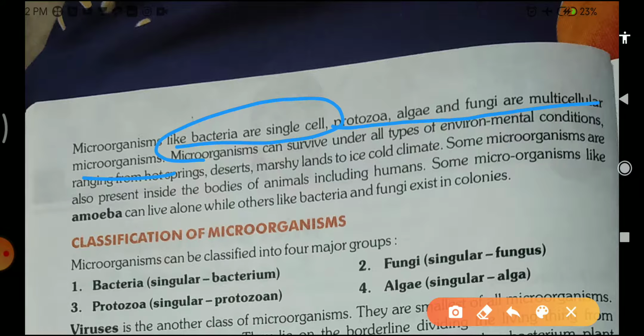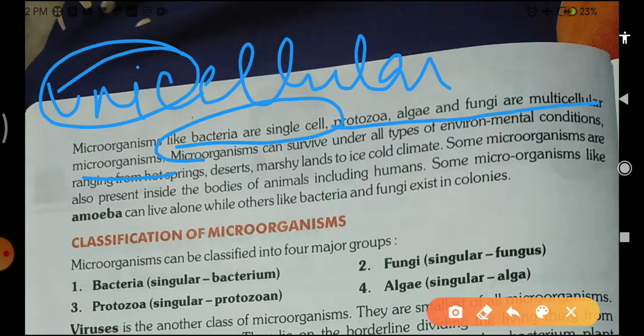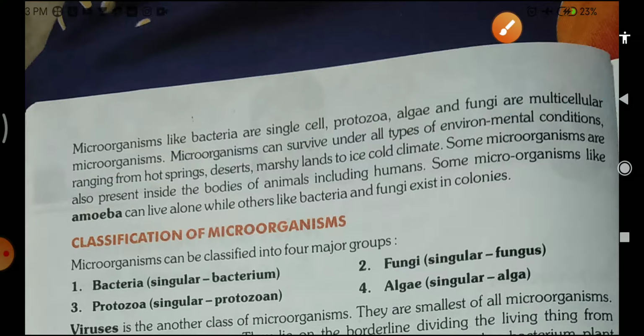Students, there are two types of organisms. The first is unicellular, meaning organisms made up of a single cell, and multicellular organisms are those made of more than one cell. So bacteria are unicellular, and protozoa, algae and fungi are all multicellular organisms.